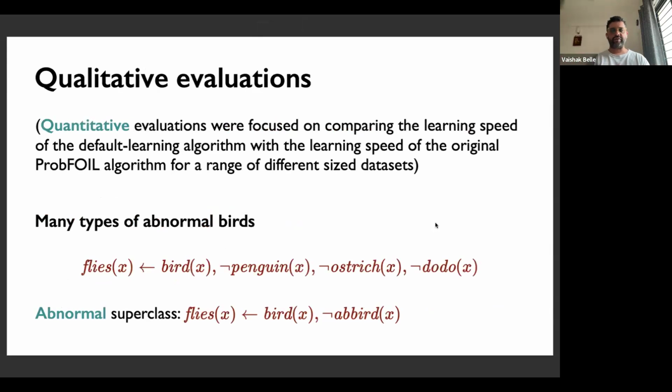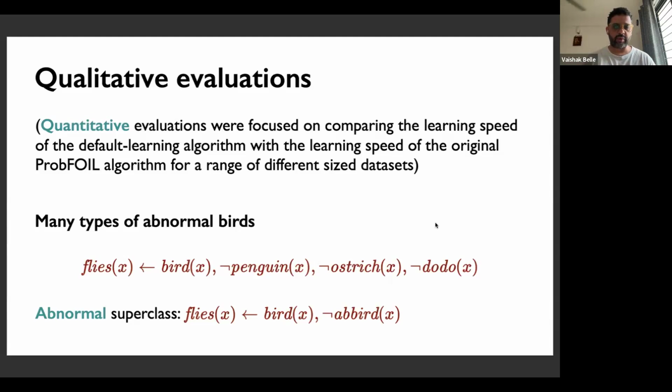So we evaluate this algorithm along a number of different dimensions. We look at quantitative evaluations. I don't report them in this presentation in the interest of time, but mainly the idea is to compare the learning speeds of the algorithm against the classical rule learning algorithm of ProbFOIL. So how exactly does it affect how quickly it learns, and whether adding an abnormality predicate to capture these exceptions makes learning faster, which would be a reasonable assumption. And in fact, as we show in the paper, it is really true.